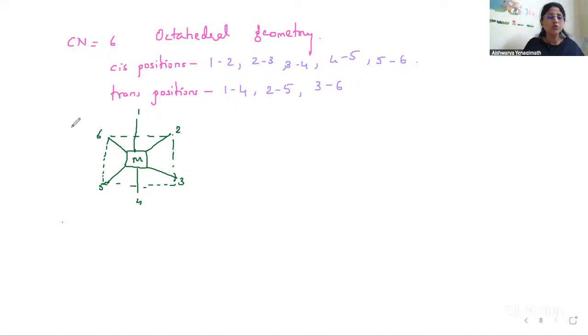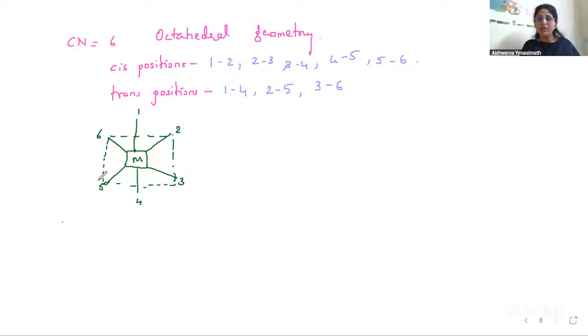So what are the cis positions? Cis positions are 1, 2; 2, 3: two similar ligands at 1 and 2, at 2 and 3, at 3 and 4, 4 and 5, 5 and 6 is the cis isomer. But if my two similar ligands, for example two chloride ions, one is at position 1 and the other is at position 4, it will be trans.